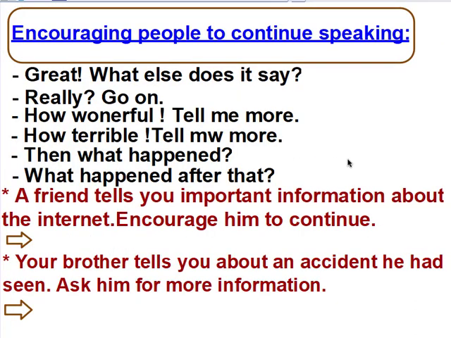And now we have some language functions. Encouraging people to continue speaking. When you speak with someone and something interrupts you, then you want to complete or go on speaking.